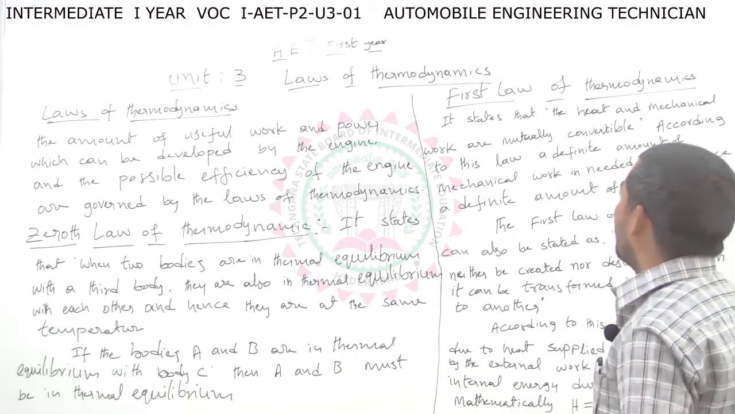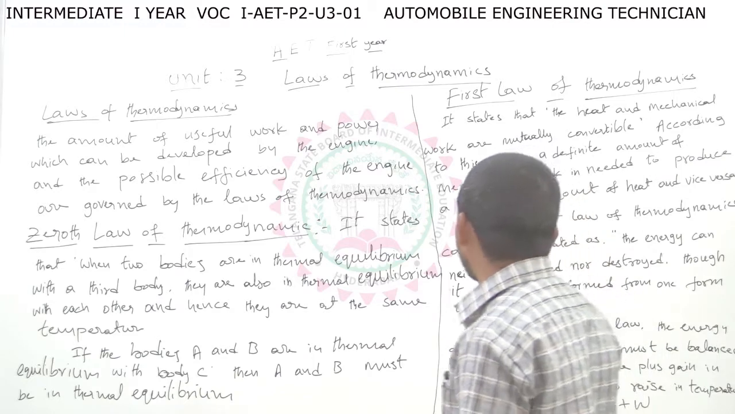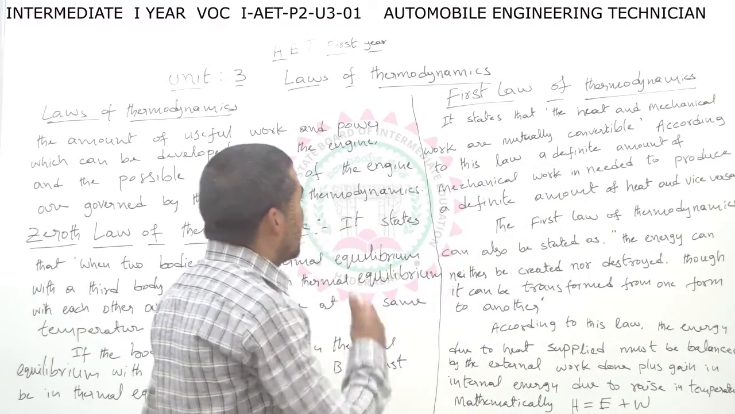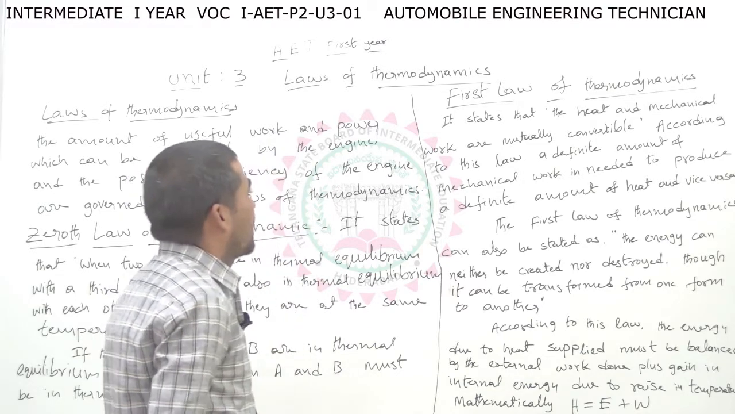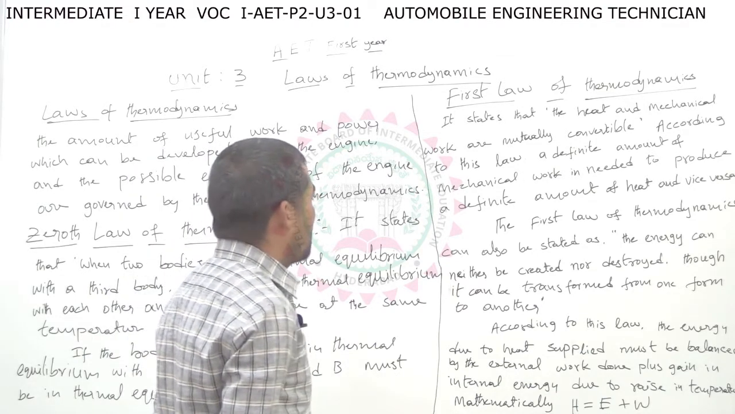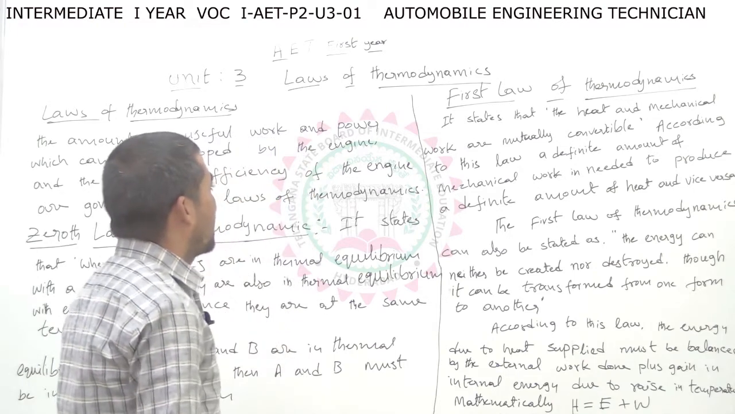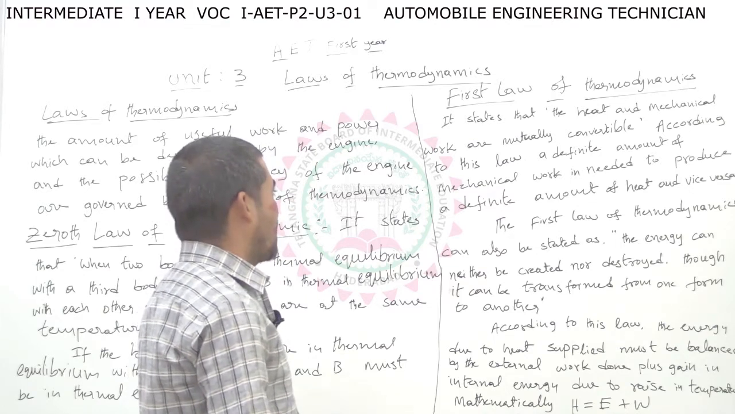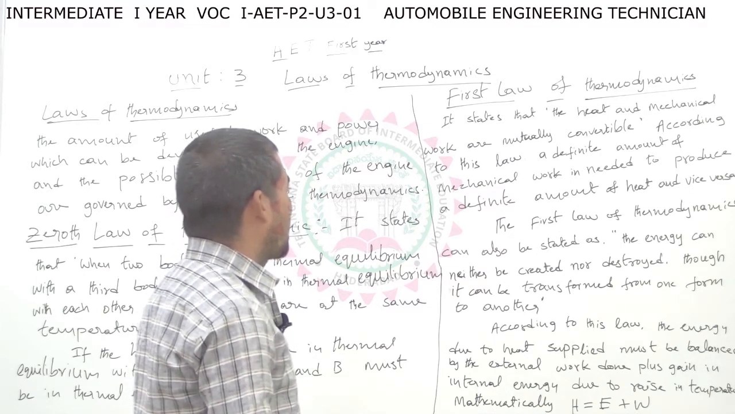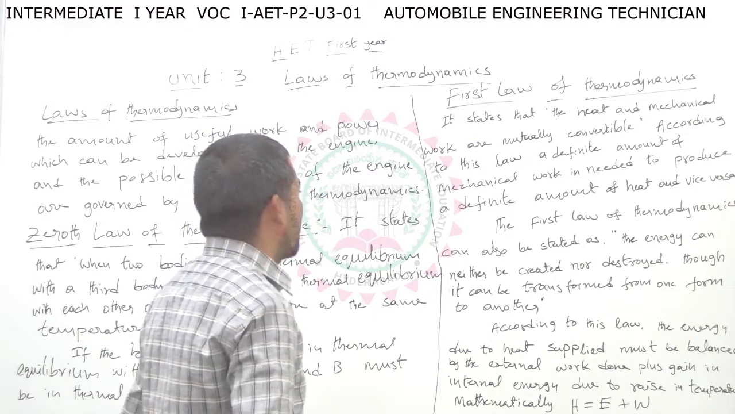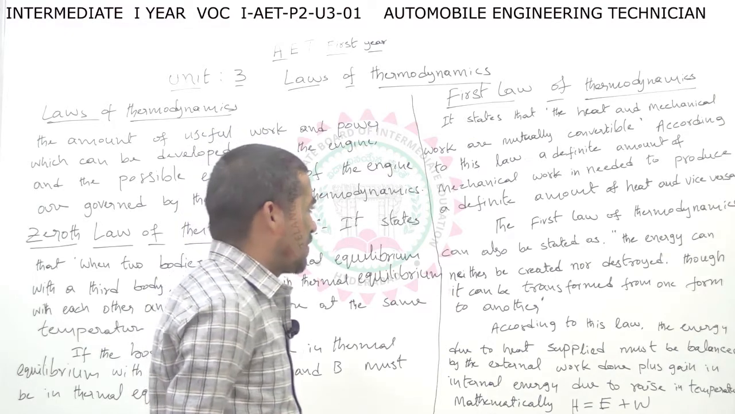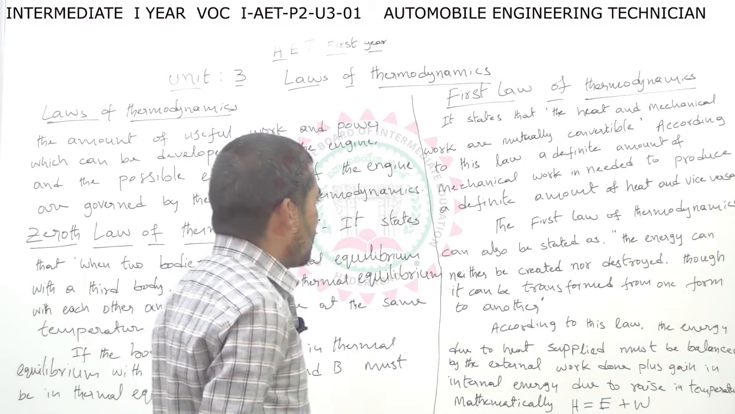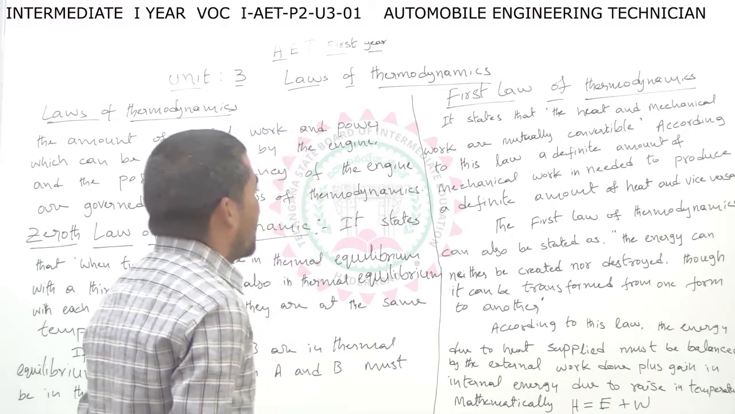Then, the first law of thermodynamics. The first law of thermodynamics states that heat and mechanical work are mutually convertible. According to this law, a definite amount of mechanical work is needed to produce a definite amount of heat and vice versa. Another definition: the first law of thermodynamics can also be stated as